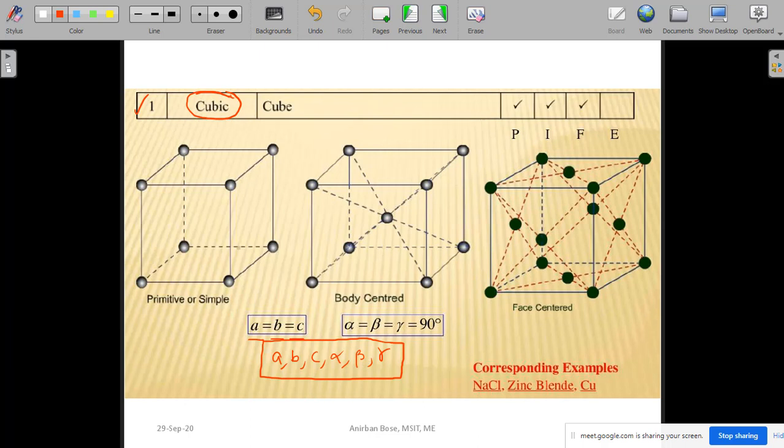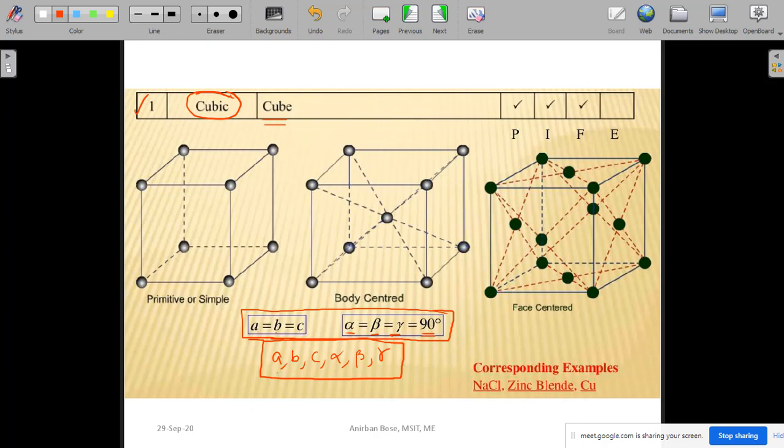In case of cubic structure, the restriction is that A, B, C have to be the same, along with alpha, beta, gamma being the same and equal to 90 degrees. If this condition is satisfied, then that particular crystal class is called the cubic crystal class.